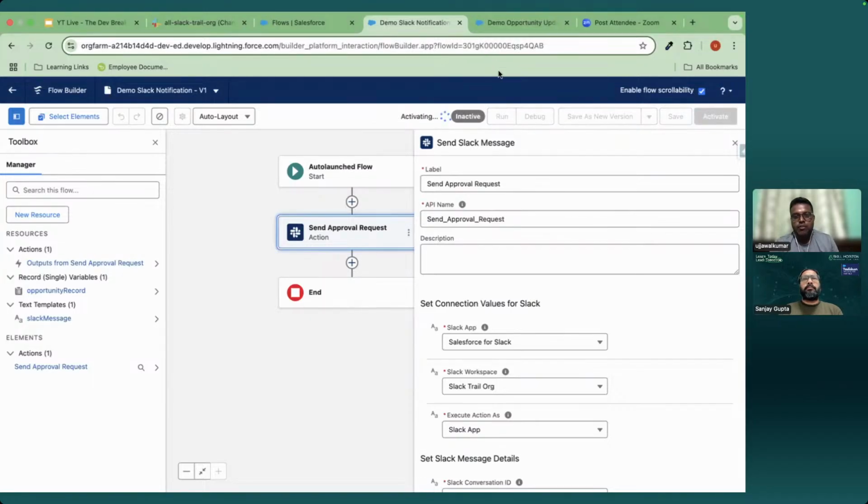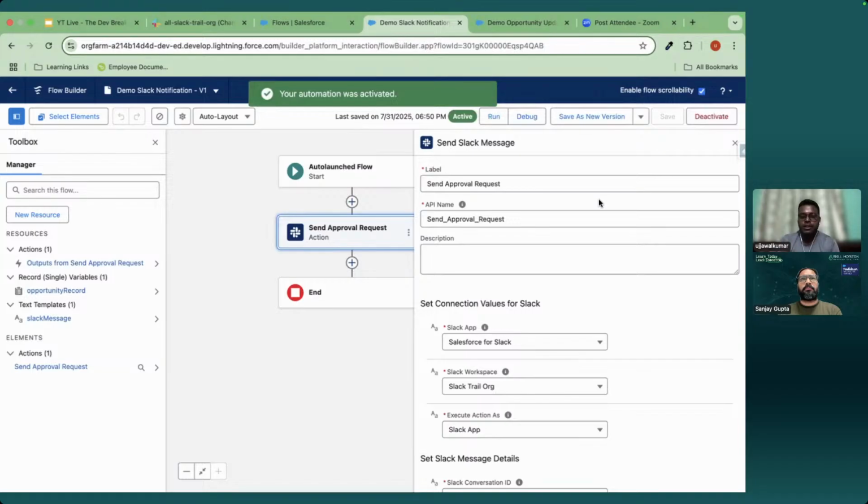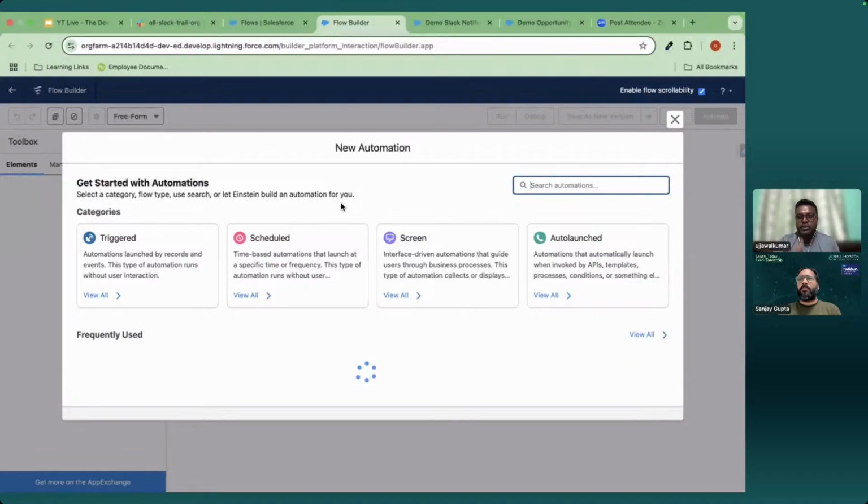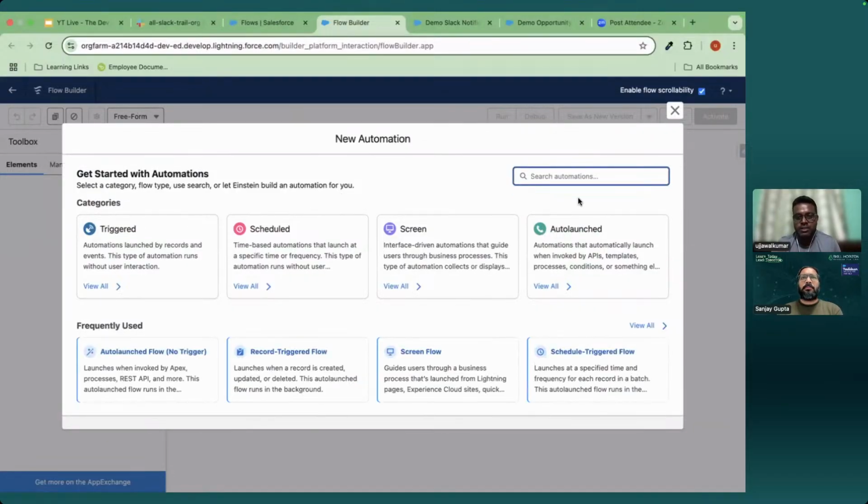Let me activate it. So now we have set up two things. One is the Slack notification and one is the record triggered auto launch flow for updating the opportunity. Now we will create our flow approval process. So till now we have created only two flows, right? Both are auto launch flows. That we will be utilizing in this flow.